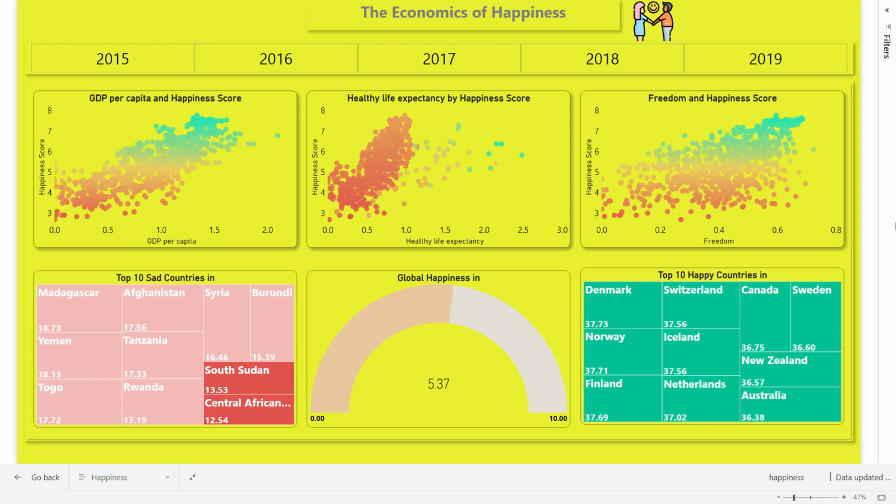year. In this dashboard, the key insights include GDP per capita income and happiness score, healthy life expectancy by happiness score, freedom and happiness score, top 10 sad countries in year, global happiness in year, top 10 happy countries in year, and a slicer to filter based on year.